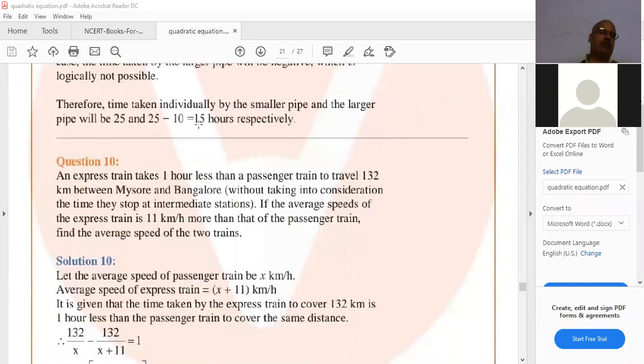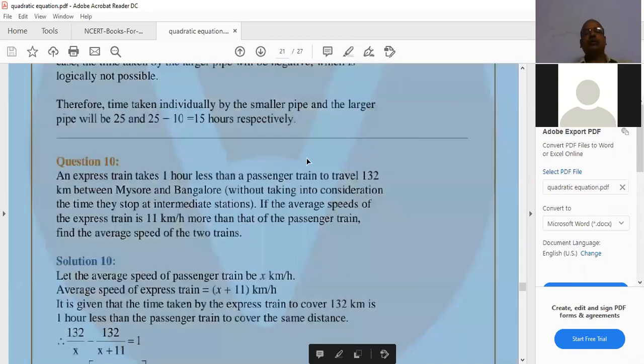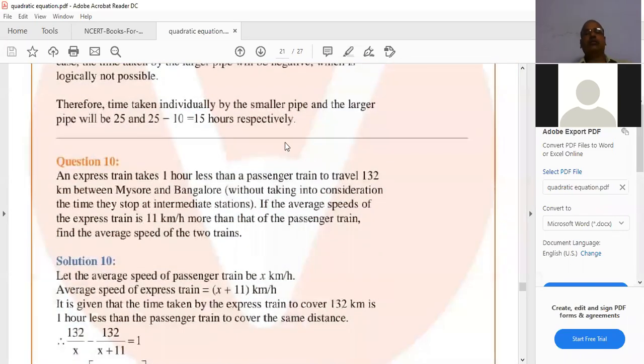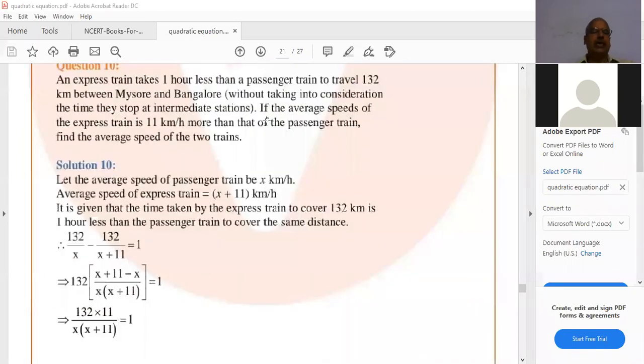See, now he did this sum in our way only. Let the average speed of passenger train be x kilometers per hour, and let the average speed of express train be x plus 11 kilometers per hour. It is given that the time taken by the express train to cover the 130 kilometers is 1 hour less than the passenger train. That means 132 by x is the time taken by the passenger train, and 132 by x plus 11 is the time taken by the express train. Both timings' difference is 1 hour.